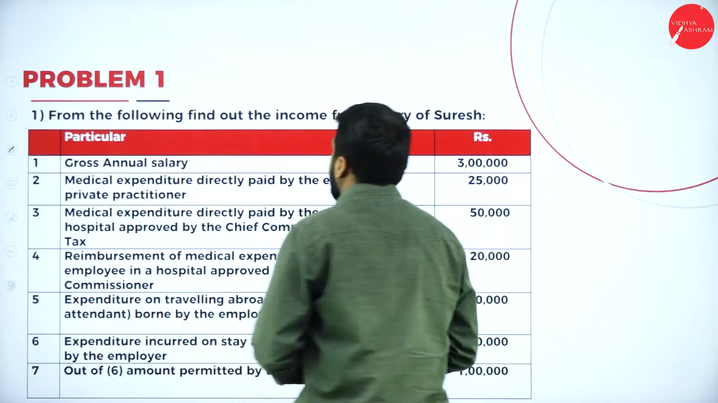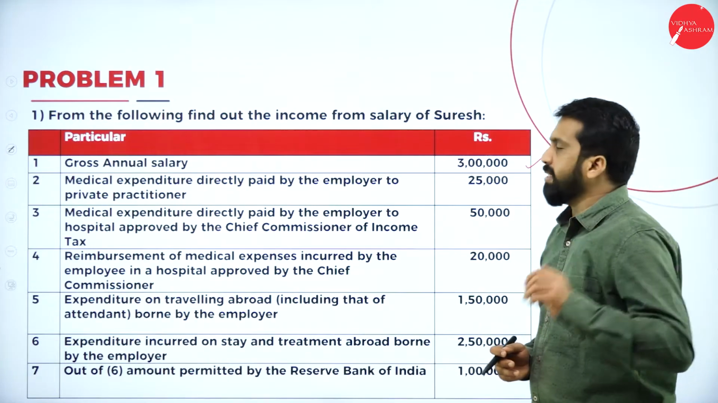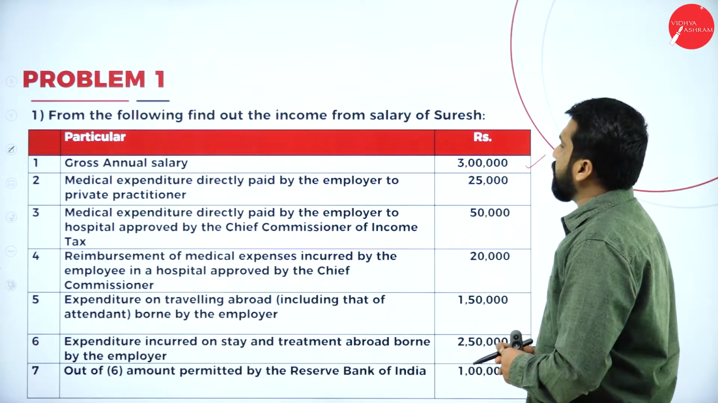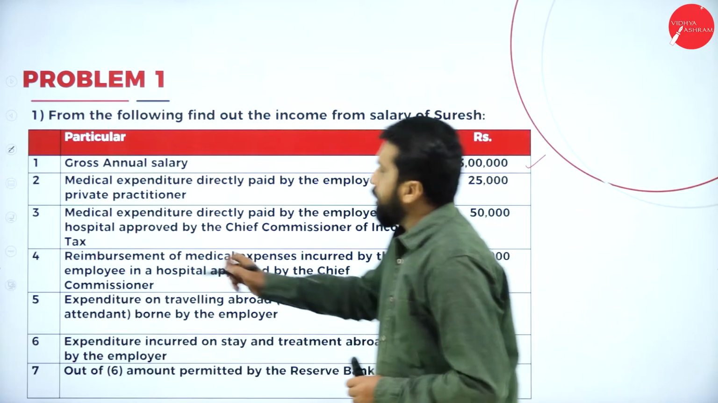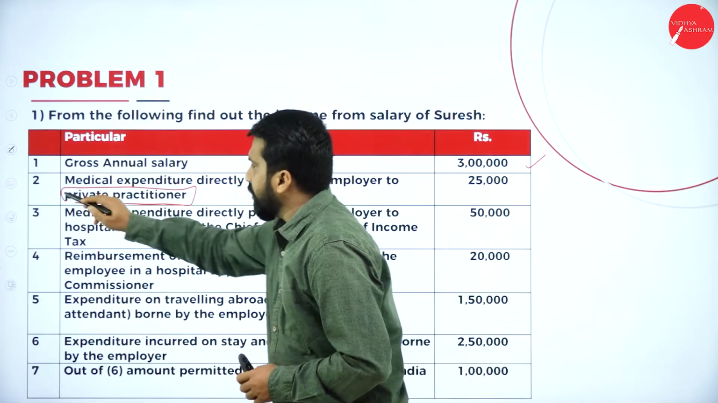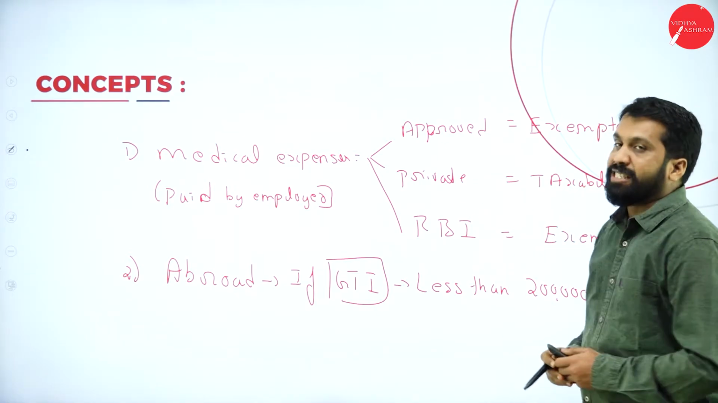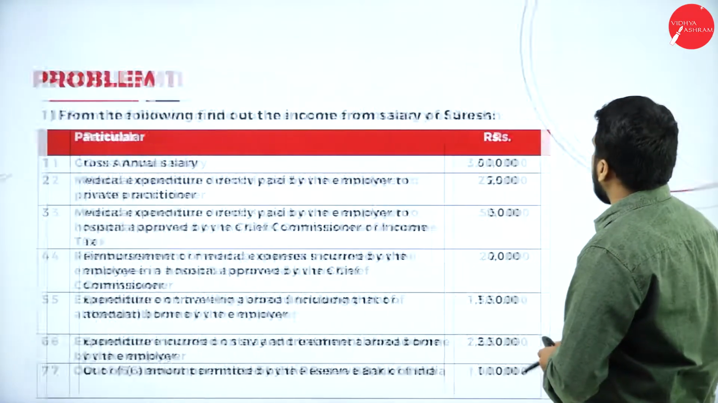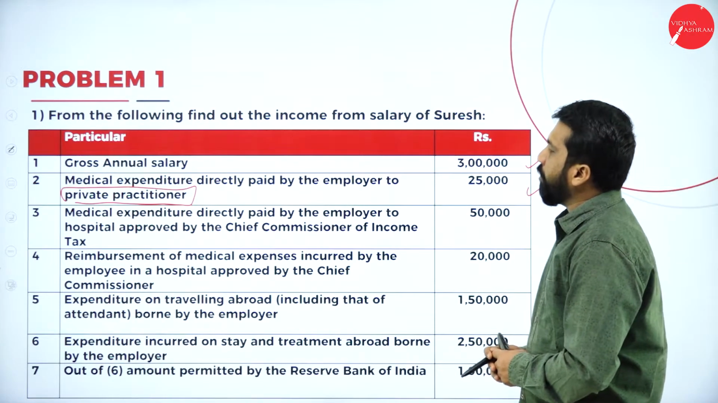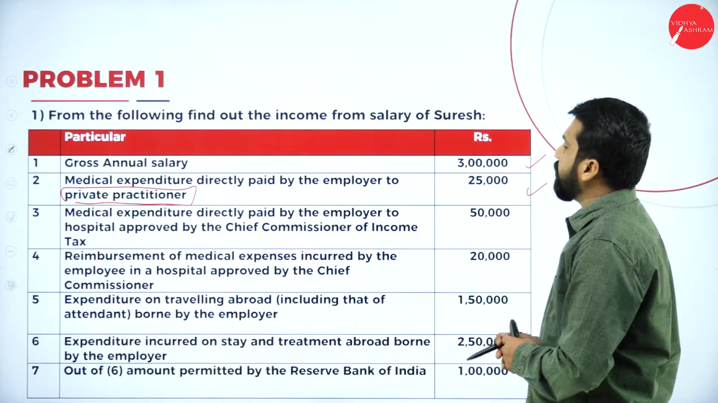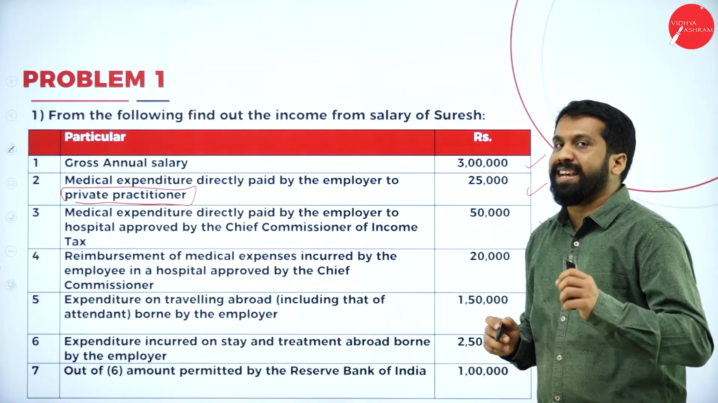So you have annual salary, gross annual salary, how much you have? 3 lakh. You should consider 3 lakh. Then medical expenditure directly paid by employer to private practitioner. See, if it is private practitioner, what is the concept? See, if it is private, it is taxable. You cannot give exemption. So it is taxable. Medical expenditure directly paid by employer to hospital approved by chief commissioner. Exempt. I'll put into mark, that is nothing but exempted.